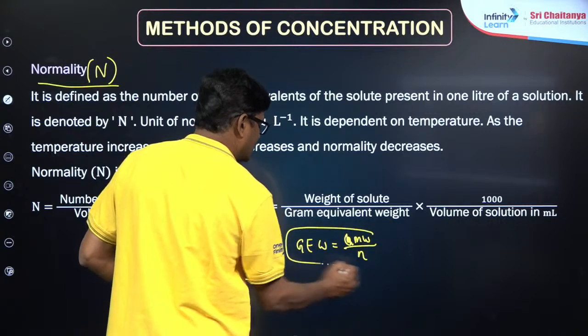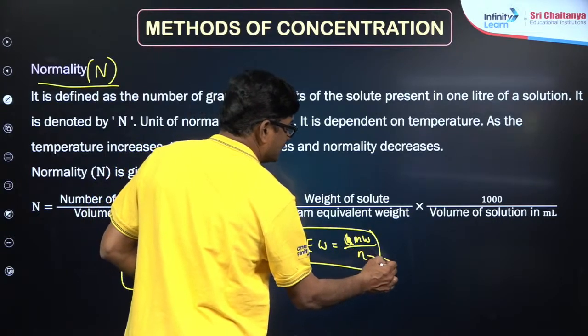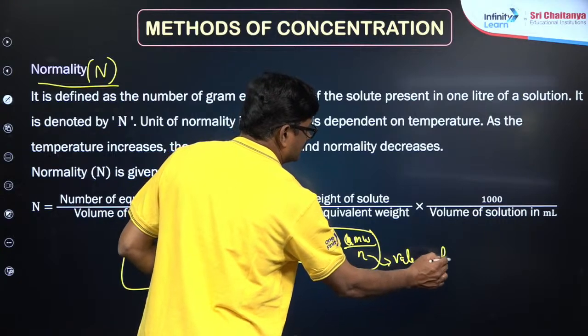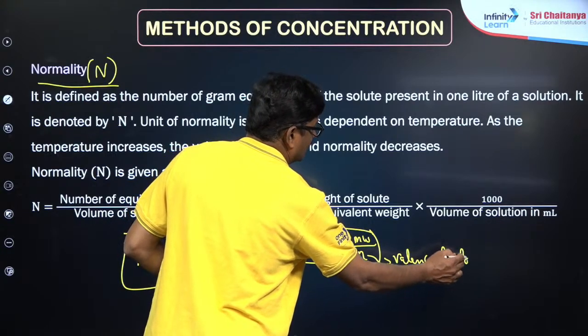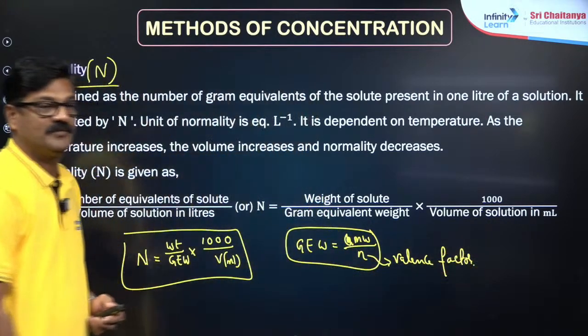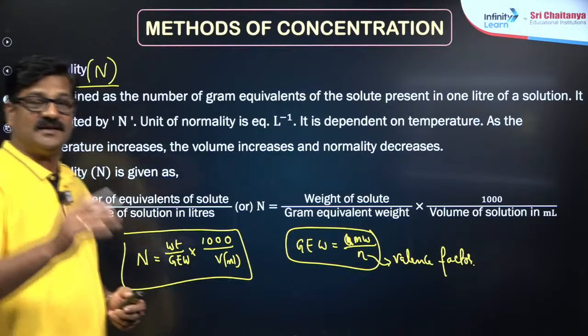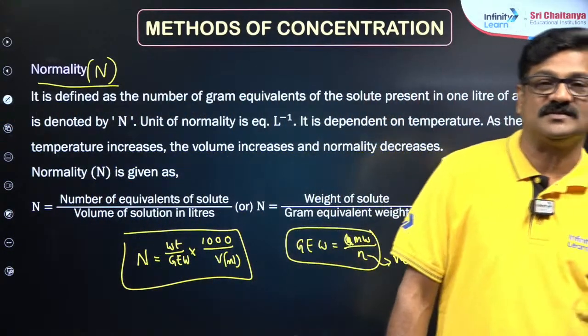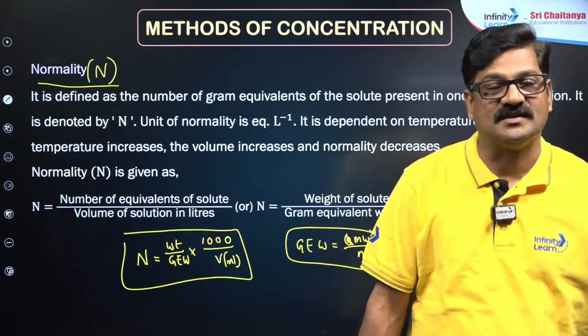What is the n factor? n is the valence factor. For an acid, n is the number of H+ given. For a base, it is the number of OH- given.